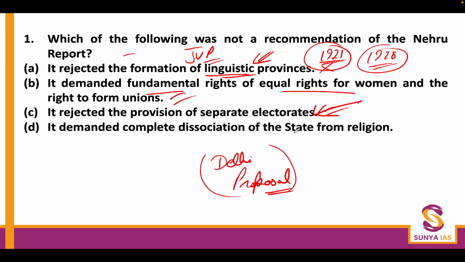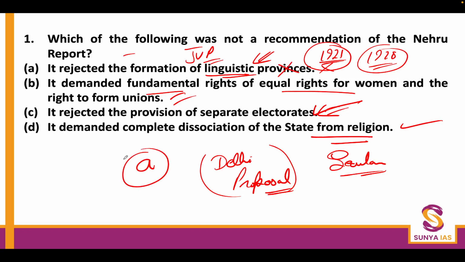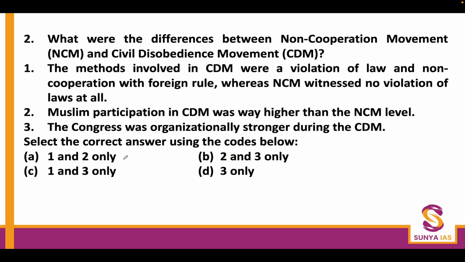And it demanded complete dissociation of state from religion, that is a proper secular state. So that statement was also right. So the only statement which is wrong here is statement number 1. So the answer here will be A. Okay. Let's move to the next question.